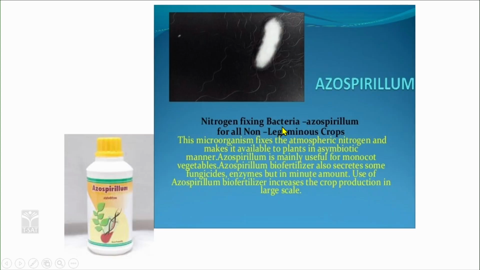So, in the case of azospirillum, the microorganisms fix the atmospheric nitrogen and make it available to the plant. For example, rhizobium is in a symbiotic association with the plant, but azospirillum is not in a symbiotic association.